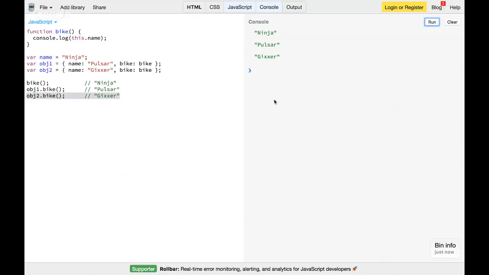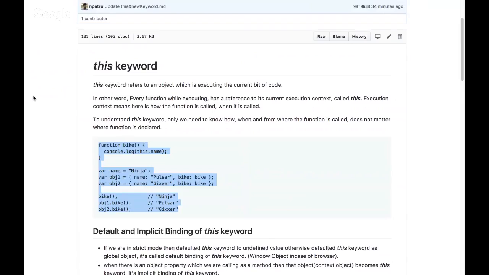Similarly, the third one prints Jigsaw. So what does that mean? Here the context of this function bike is object1. When I call object1.bike, it means the bike function is getting called with the context of object1. Similarly, the bike function is getting called with the context of object2. That's how the this keyword works. Every function while executing has a reference to the current context, and that context is this.